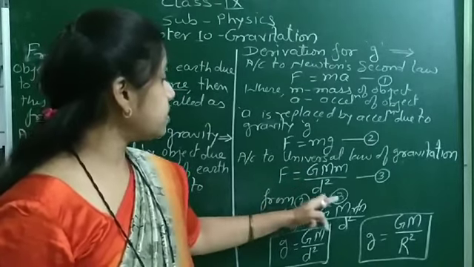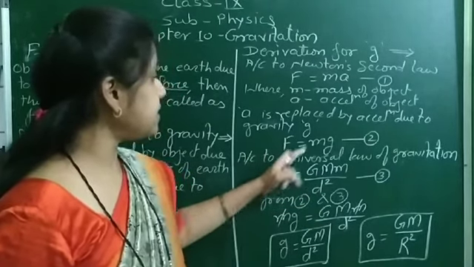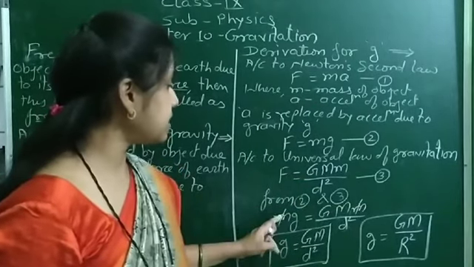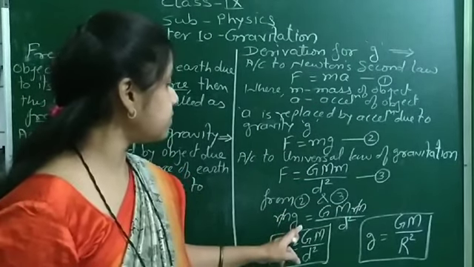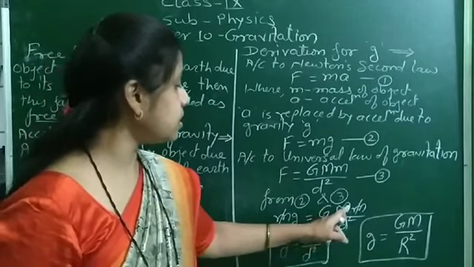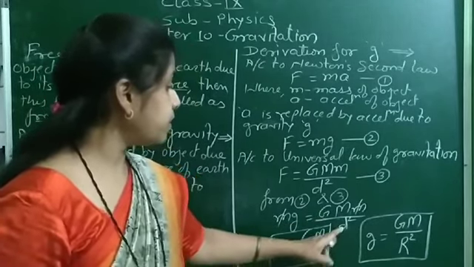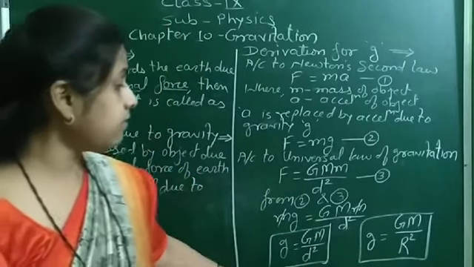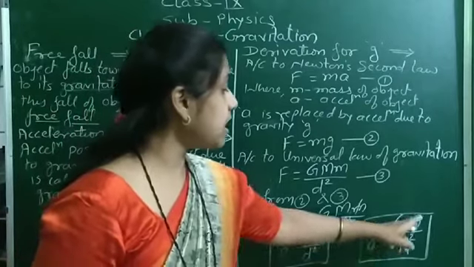According to the universal law of gravitation, F is equal to GMm upon d square. So from equations 2 and 3, if the left-hand side is the same, then the right-hand side is also the same, and therefore m cancels, that is, the mass of the object gets cancelled. Therefore g, the acceleration due to gravity, is equal to GM upon d square. But this d is replaced by the radius of the Earth, therefore the value of g is GM upon R square.